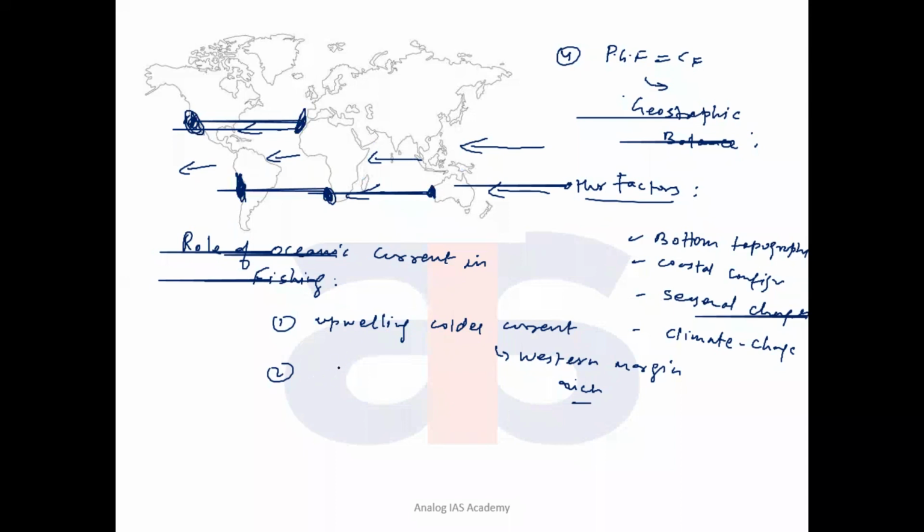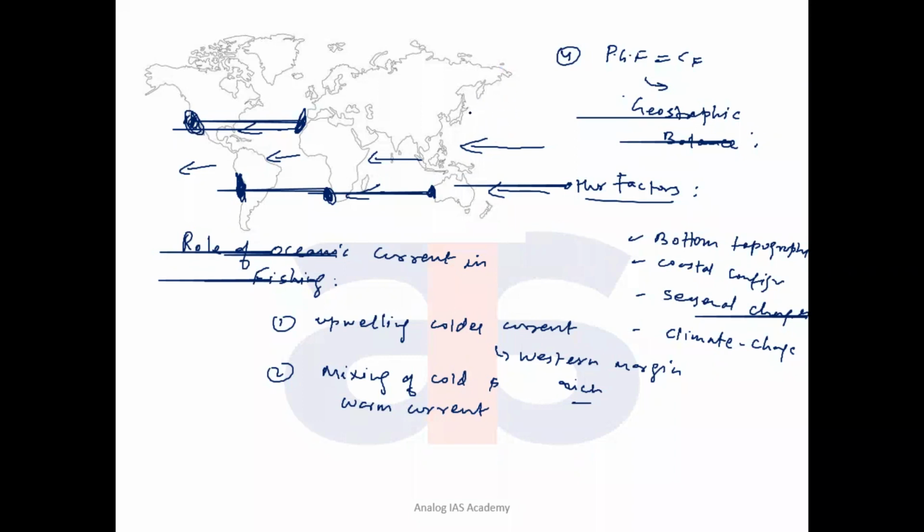Second reason is what? Mixing of cold and warm currents. When cold and warm currents meet or mix, it will bring nutrients from the tropical areas as well as the temperate and polar areas, and the nutrient concentration increases, and that will make foggy weather conditions also. So the fish have shelter and more fish is found.